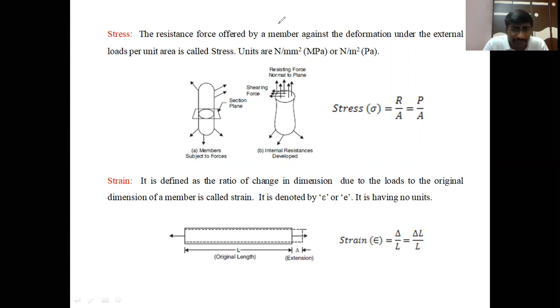Strain is denoted by epsilon or E. E is also a notation for normal strain in some books. Next, it has no units because it is a ratio of two linear dimensions. That is, delta is a linear dimension and L is also a linear dimension. The ratio of two linear dimensions has no units or dimensions. It is a dimensionless parameter.